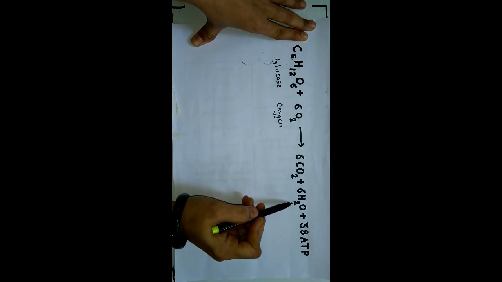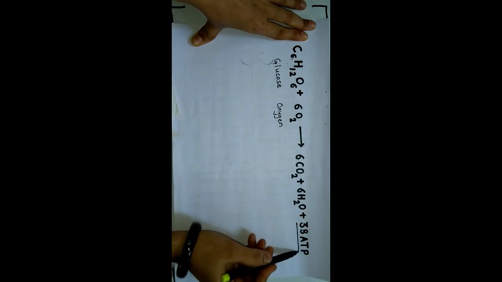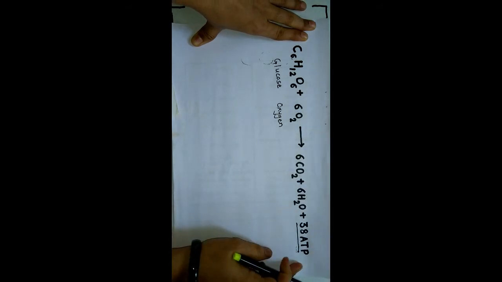Normally this water is in the form of water vapors, and 38 ATP molecules are formed. ATP means adenosine triphosphate. This energy is used for different metabolic activities.